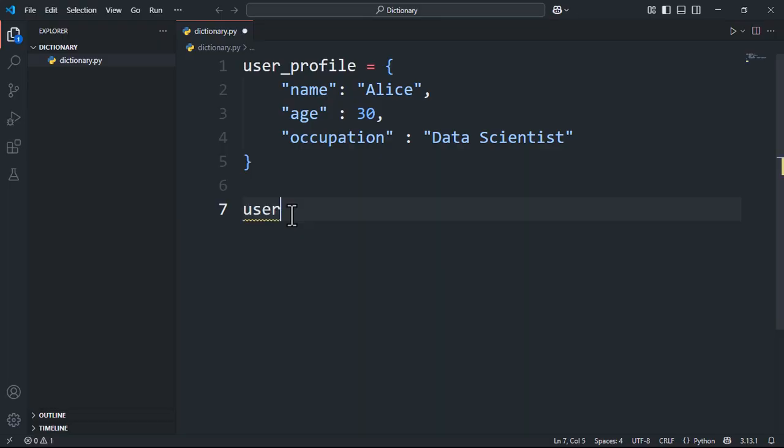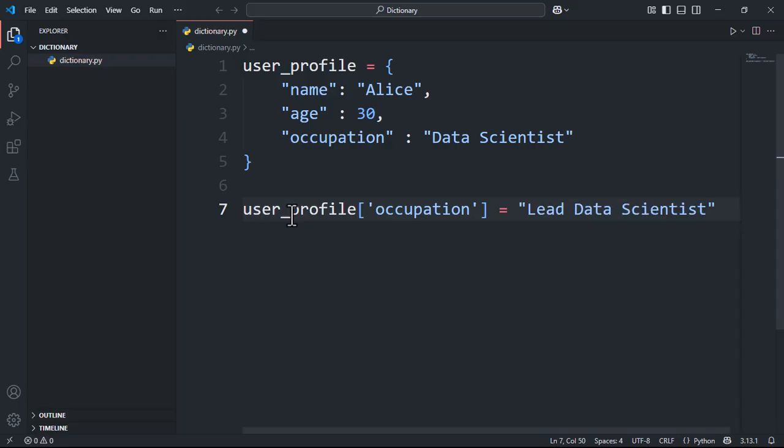Type user_profile, then in square brackets write "occupation" inside quotes. After the equal sign, type "Lead Data Scientist" in quotes. This adds or updates the occupation in the user's profile. Print the updated profile after promotion.